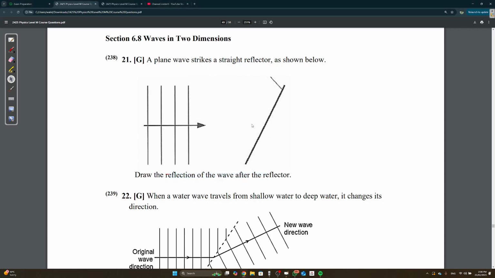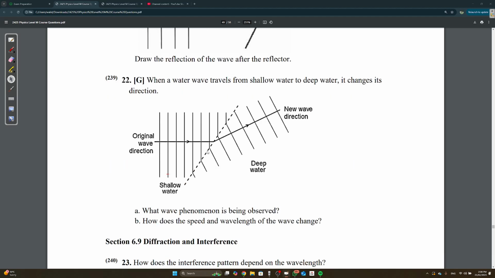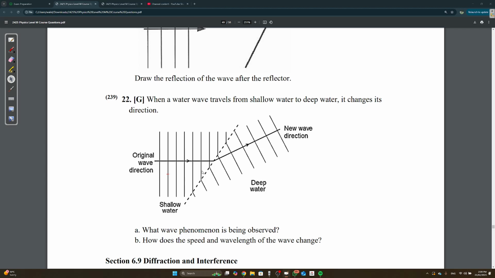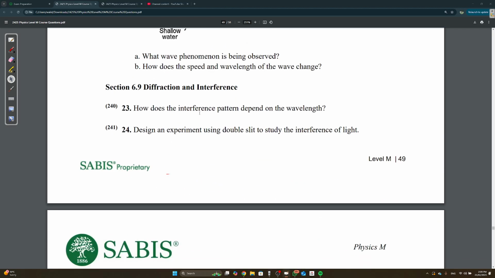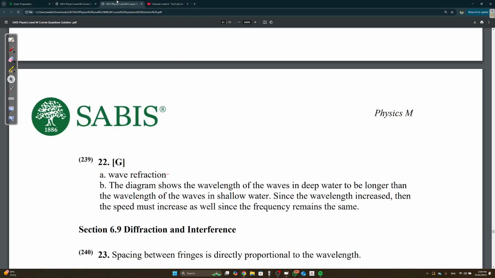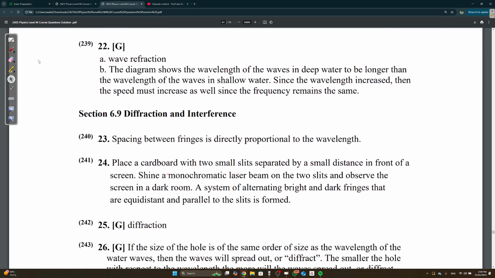The direction of the wave, because they asked what changes in reflection. It was either this one or this one, I forgot, but the property being changed is the direction of the wave. How does interference pattern depend on the wavelength? Let's take a look. Okay, spacing is directly proportional to the wavelength.